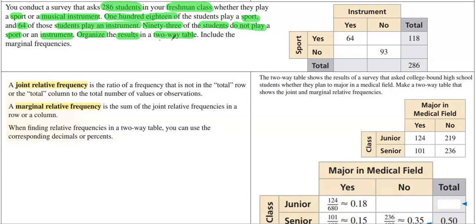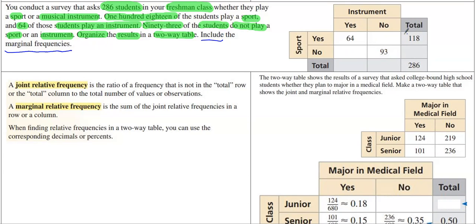And then we're going to organize the results in a two-way table, and we needed to include the marginal frequencies, which are kind of already happening. Okay, so we know where the 64 came from. We know where the 118 came from. We know where the 93 came from. Where does the 286 come from? And here's where it comes from.